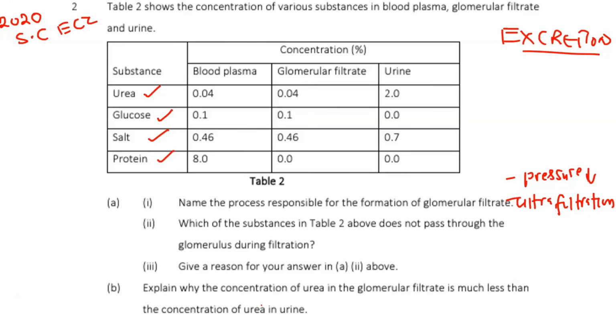Which of the substances in table 2 above does not pass through the glomerulus during filtration? The one that does not pass through, you can look at this. This is what is in the blood that is coming, but in the glomerular filtrate there is 0 of protein. So here we can put the one that is not present in the glomerular filtrate, which is proteins. Okay, so protein does not pass through.